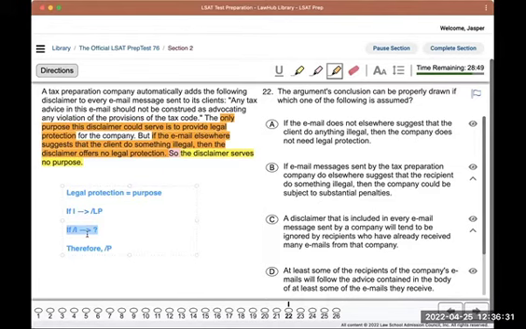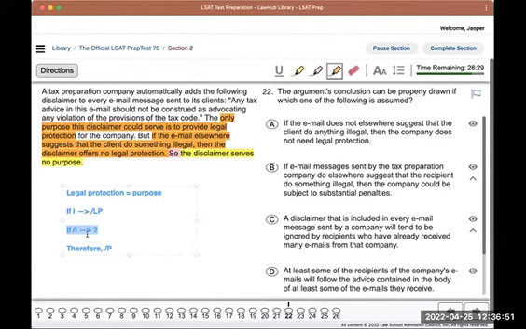go back to the email, and rather than just being like, oh, well, the client saying, well, I understood it to mean X, Y, Z. Well, it's like, okay, well, you should not have understood it to mean that because we put a disclaimer that said it shouldn't be construed that way, right?